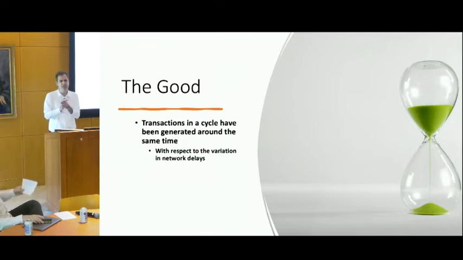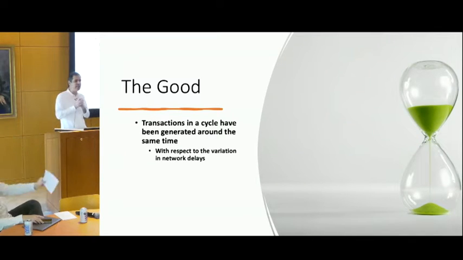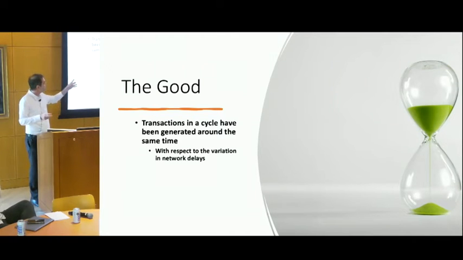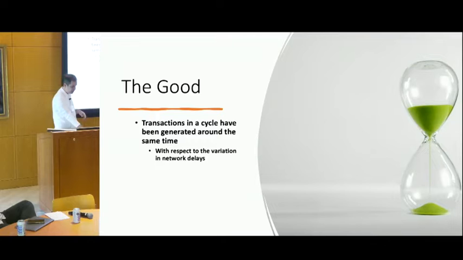For example, if network delay has a variation of 20 milliseconds, the transactions inside the cycle were transmitted within 20 milliseconds or so of each other. So we cannot blame a system for not being able to order transactions within a cycle, because the order of those transactions could be changed by the network itself. So that's not so bad.